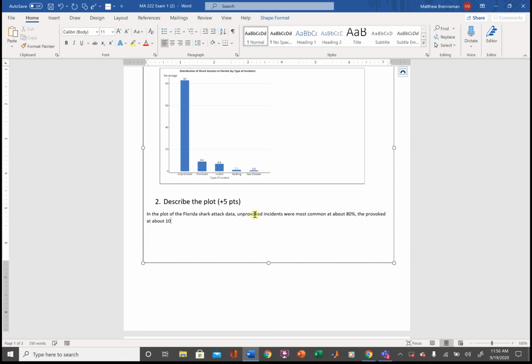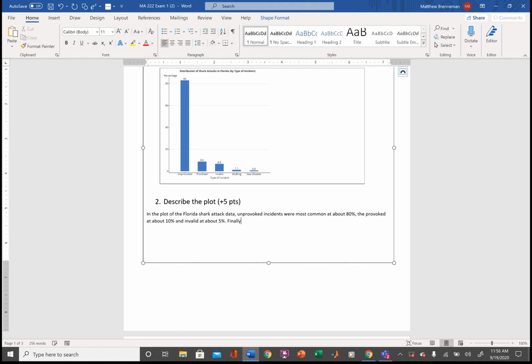And about 10%. Okay. And either way, I would accept 10% and 10%, something like that, okay? Just indicating that they're kind of about the same, but they're not really minor and they're not major, okay?